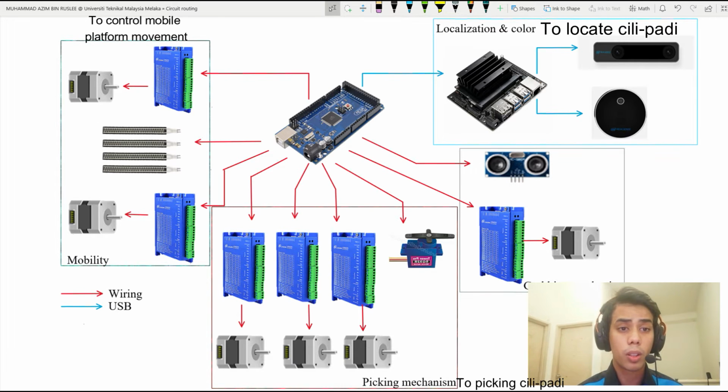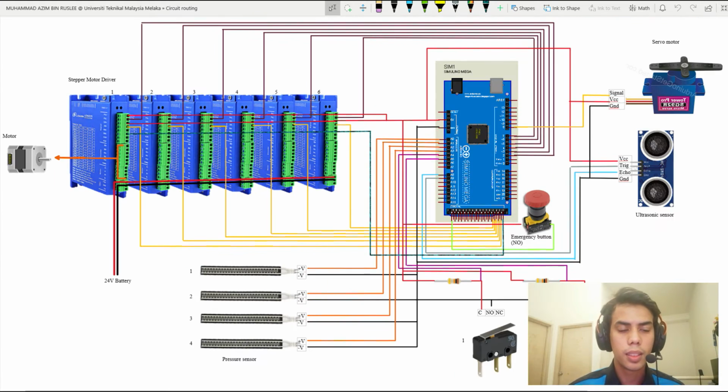The main microcontroller is Arduino Mega. It controls 2 subsystems, which are mobility and also picking mechanism. And the other microcontroller is NVIDIA Jetson Nano. It controls the localization and color subsystem. This is the circuit connection for the control panel for Cili Padi picking robot.